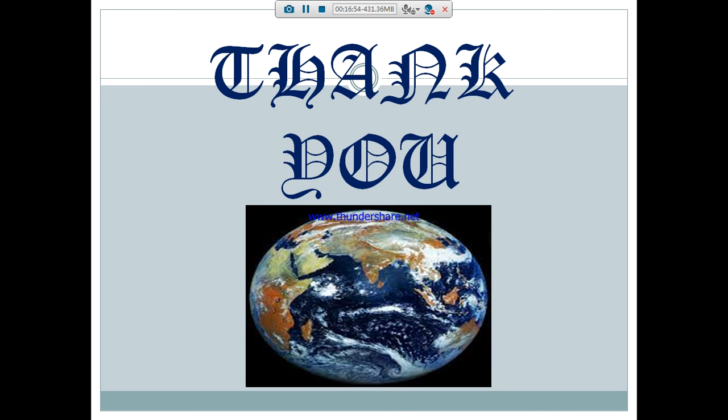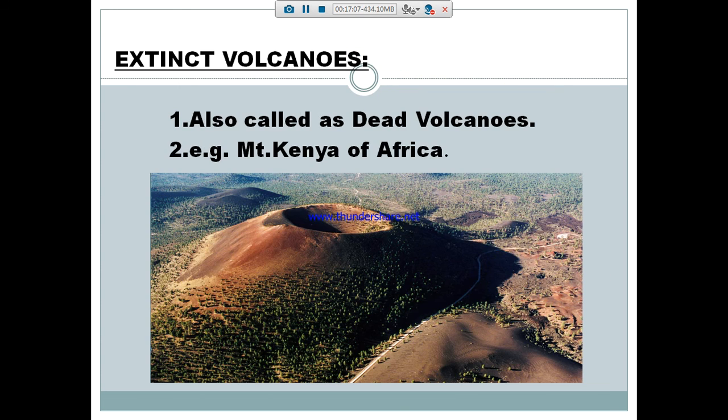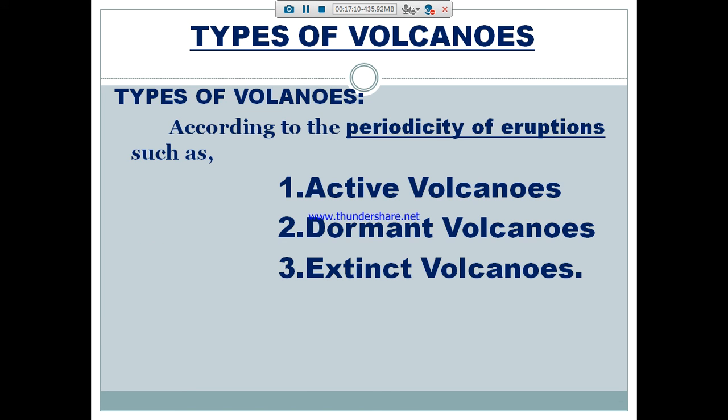So we have finished this lesson. I will give you all the questions and answers, just study. After that, we can do the revision in the next class. Today we saw the types of volcanoes according to the periodicity of eruptions: active, dormant and extinct volcanoes.